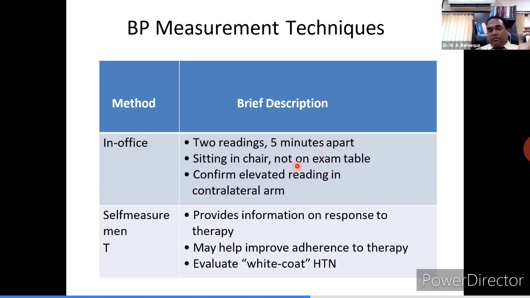So these are the ideal criteria, but I don't think we follow them in our clinical practice because of the rush of patients. In most European countries, because they have a limited number of patients, they are able to follow these guidelines. Regarding self-measurement of blood pressure, it provides information on response to therapy. It helps in improving adherence to therapy and in evaluating white coat hypertension.